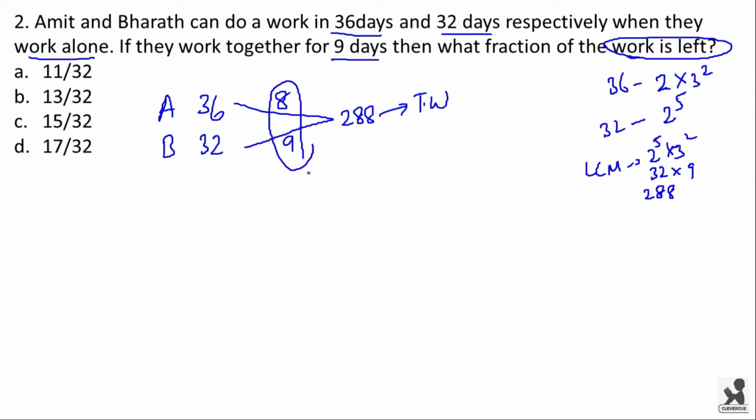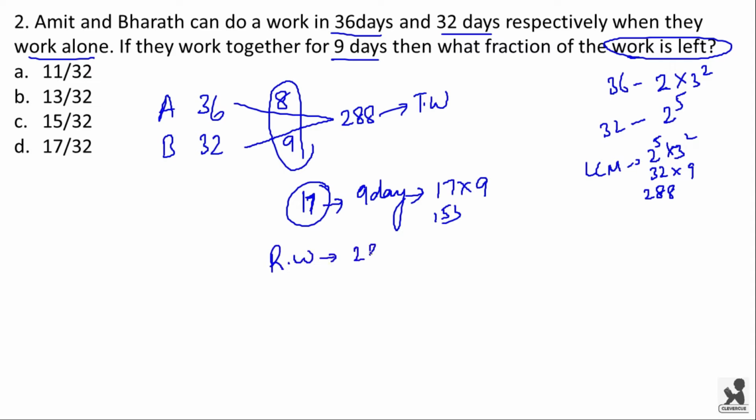Together if they work, their efficiency will be 9 plus 8, that is 17. For one day they will be completing 17 units of work, and in 9 days they will be completing 17 into 9 units of work, that is 90 plus 63, which is equal to 153. Now the remaining work is equal to 288 minus 153. You get it as 135. Now the remaining fraction of work is 135 divided by 288.